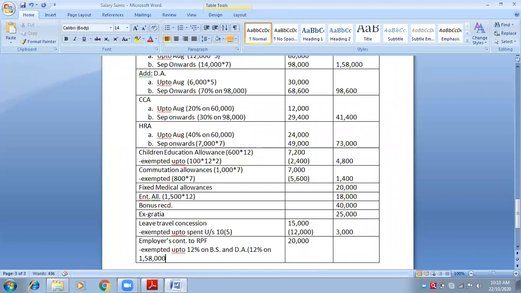2,56,600. Wait. You have to tell me once again. Please wait. Yes. So I will close the bracket here. See, 12,000 on 1,58,000 plus 98,600. Now tell me, what is the total of 1,58,000 and 98,600?